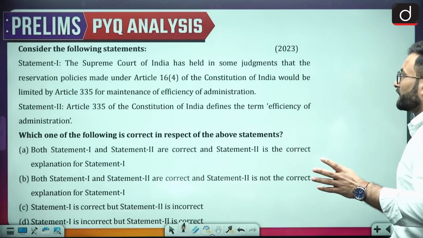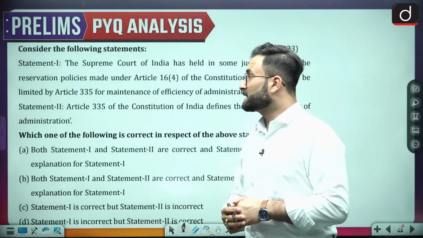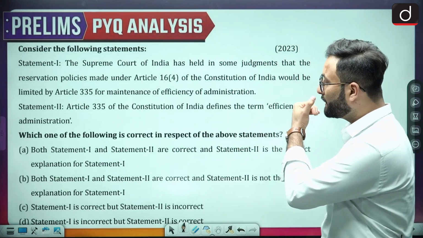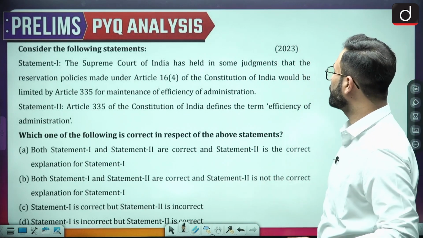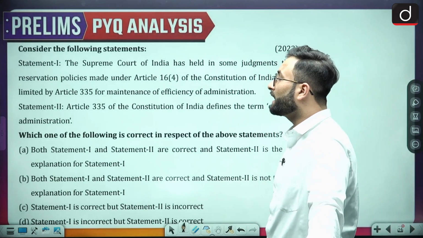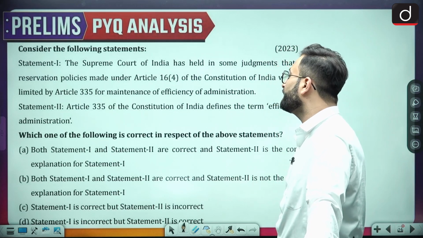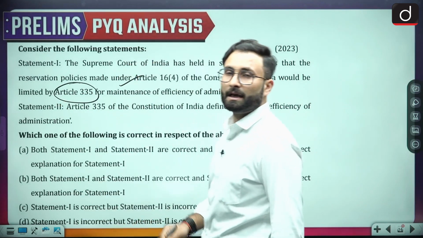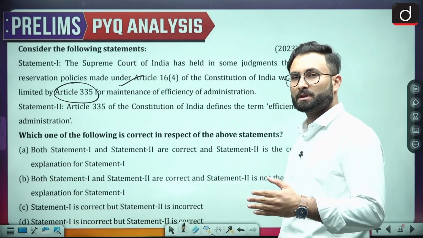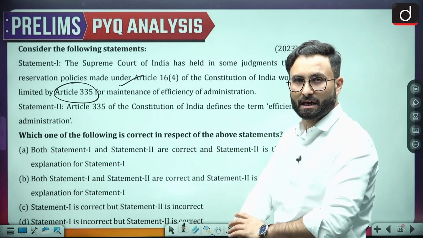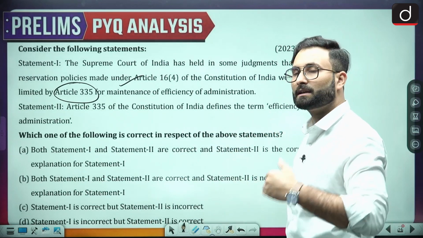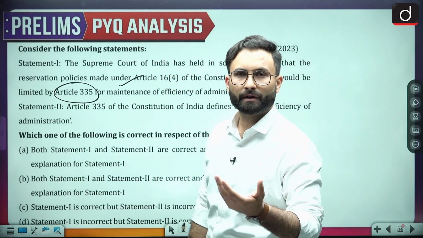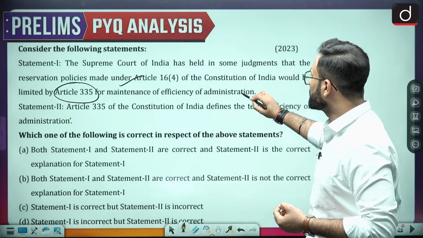Now let's move further to the next question. Consider the following statements. Statement 1: The Supreme Court of India has held in some judgment that the reservation policies under Article 16 Clause 4 of the Constitution of India would be limited by Article 335 for the maintenance of efficiency of administration. Now this is true, because Article 335 says that you can go for the reservation policies, but you have to make sure that the efficiency in the administration stays there. Other than that, they also talk about the quantifiable data to be presented whenever it is required. So this statement is correct.